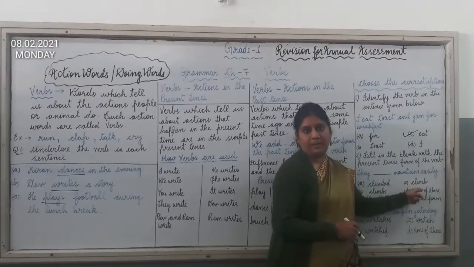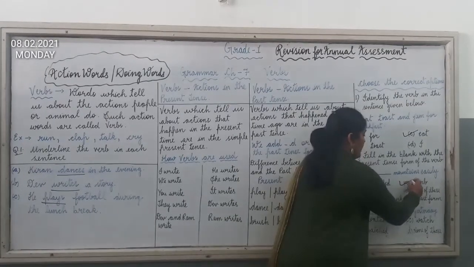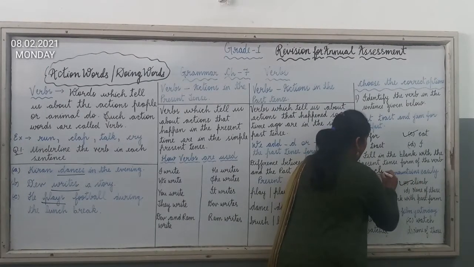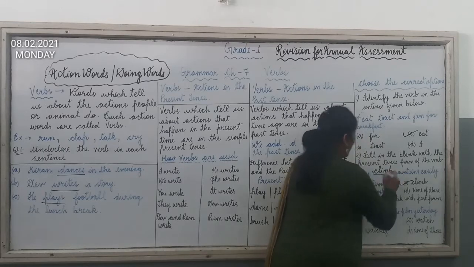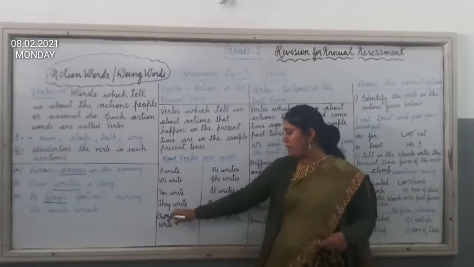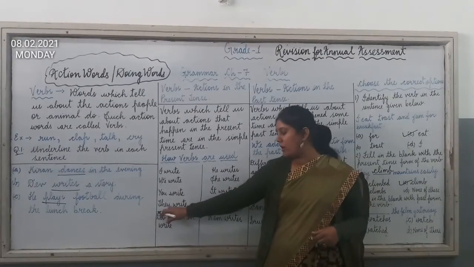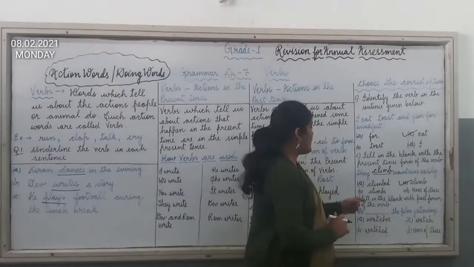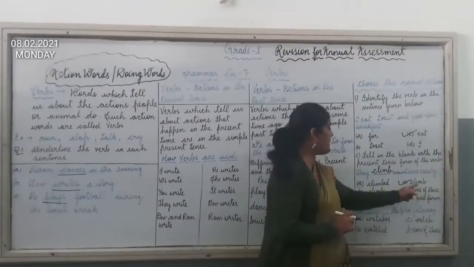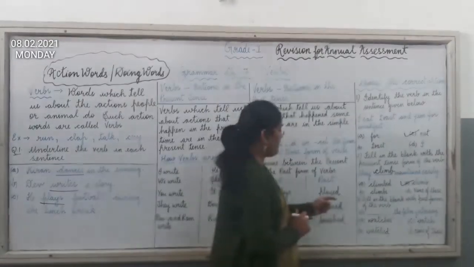C, climb. Yes, this option is correct. So here we will write CLIMB, because you can see they is used. I have already explained that we will not add s to the verb when we talk about more than one. So option C is correct and we will write climb in the blank.